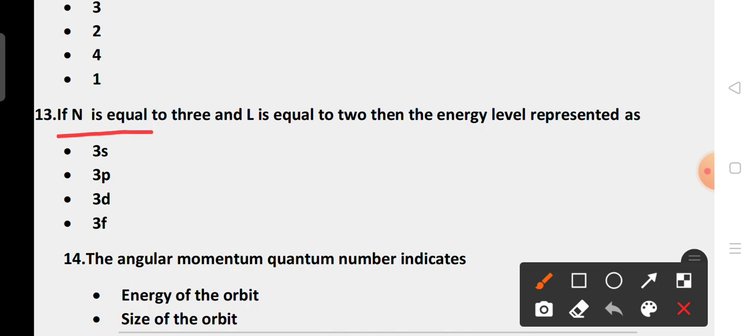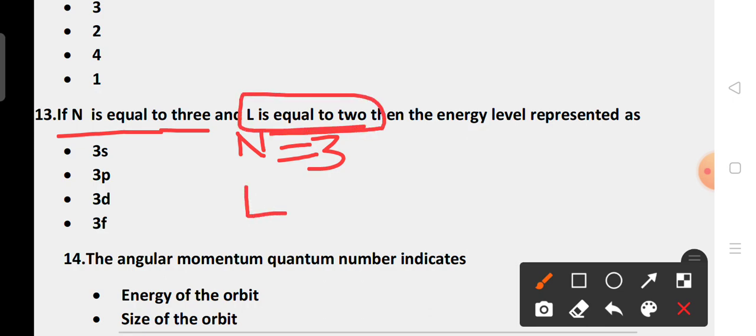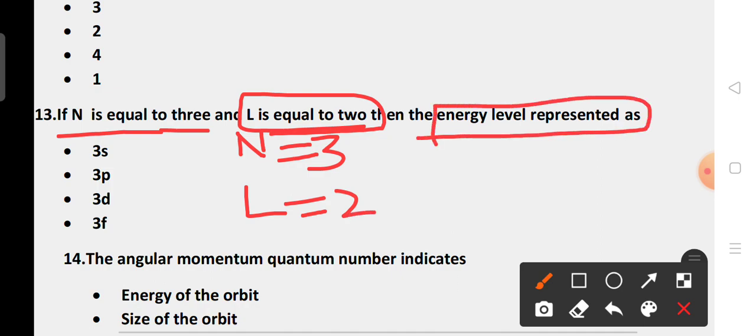If n is equal to 3 and l is equal to 2, the energy level is represented as: option A, 3s; option B, 3p; option C, 3d; option D, 3f. The correct answer is option C, 3d.